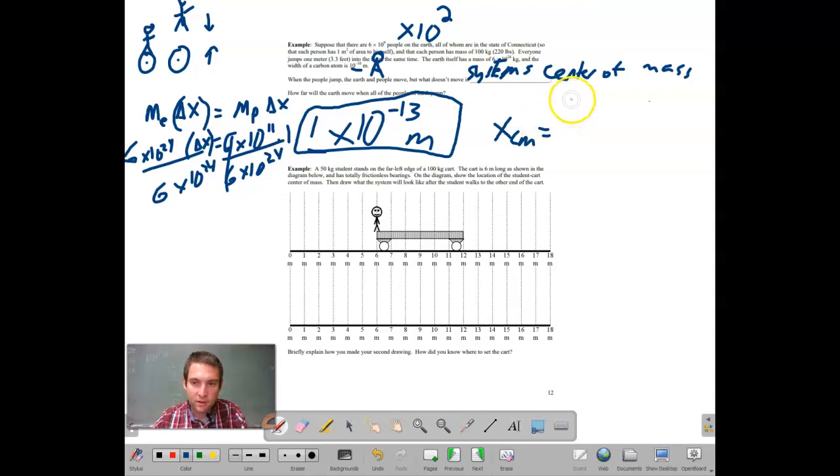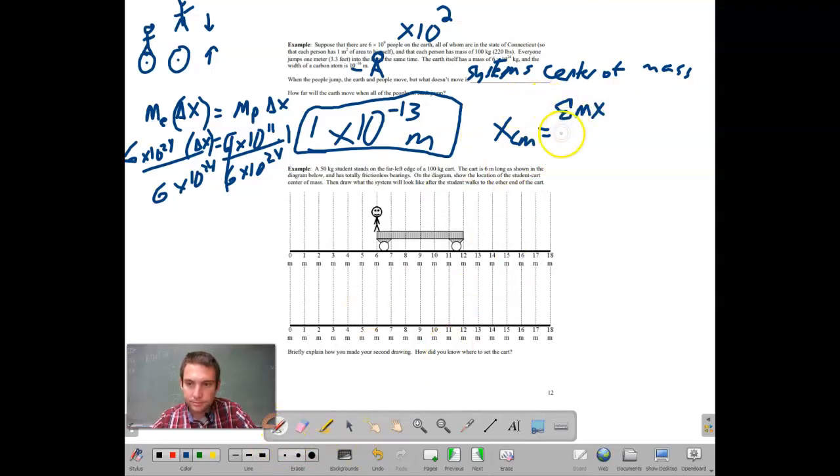So to find the center of mass for 2 or 4 or 10 or however many objects, you can just take the sum of each object's mass times the position of that object's center of mass.